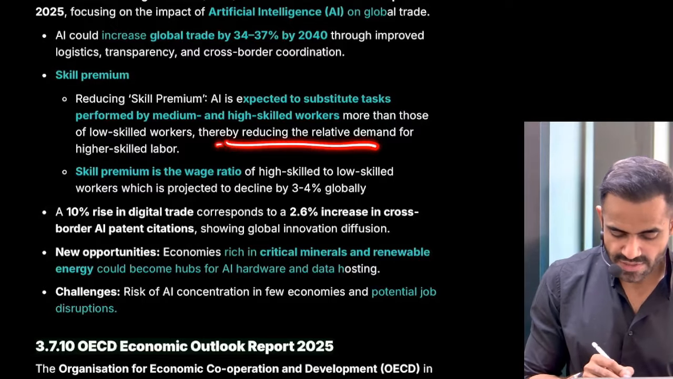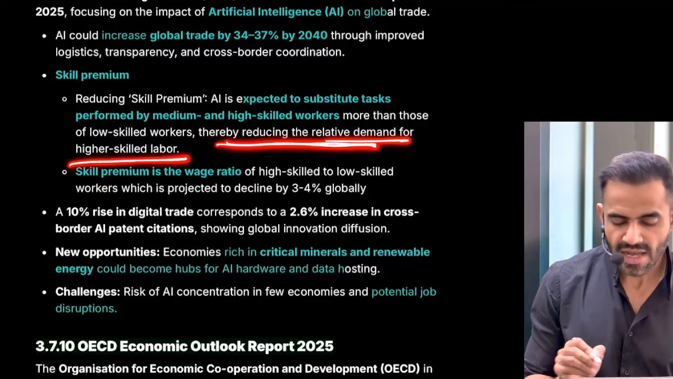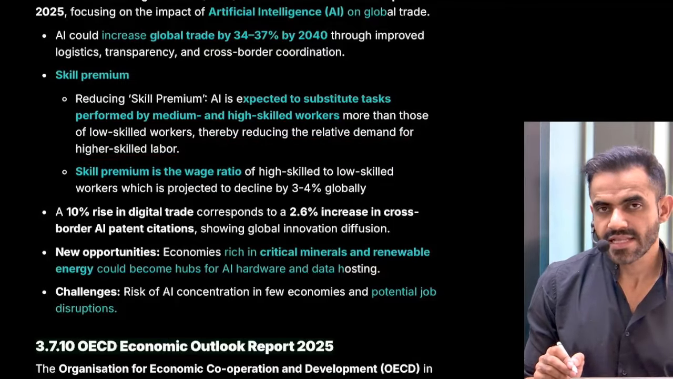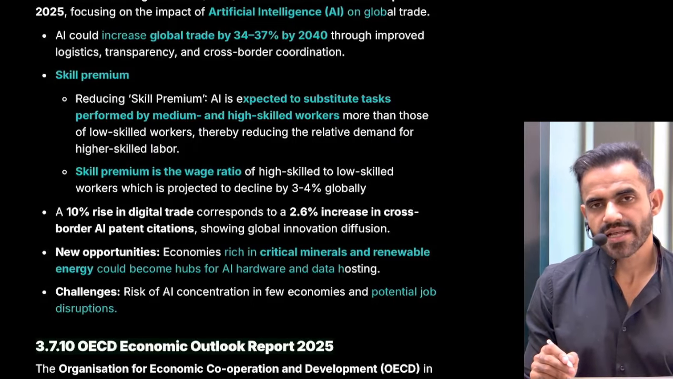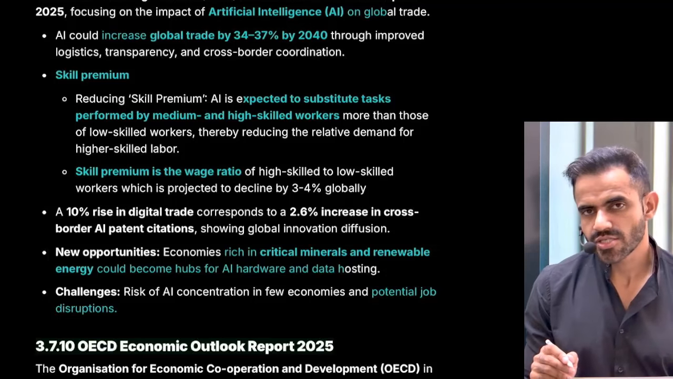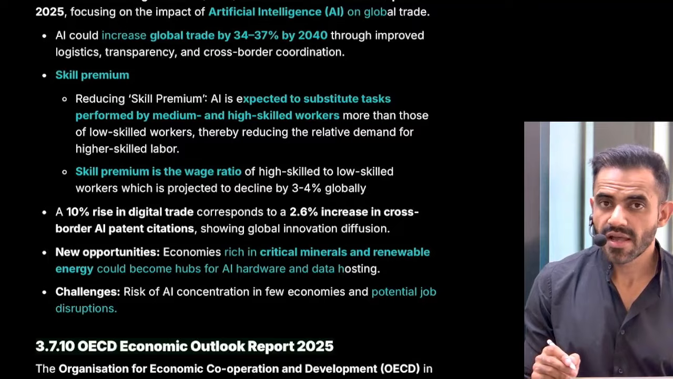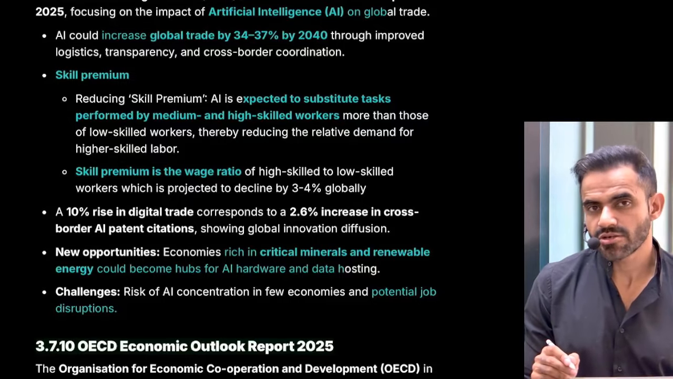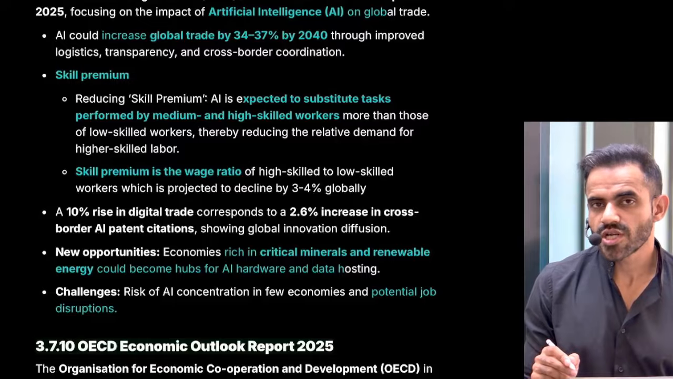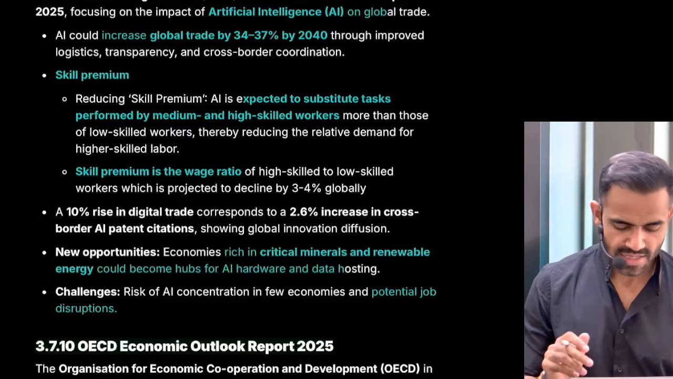Therefore, what will happen? It will reduce the relative demand for high skilled labor, and therefore it will reduce the pay gap. In a very simple sense, understand why high skilled labor earns so much money in comparison to low skilled labor. Because of their demand. Now what AI is doing, AI is reducing their demand. How is AI reducing their demand? Because AI is able to do that work, so now you do not require that kind of labor. So that is the reason behind it.